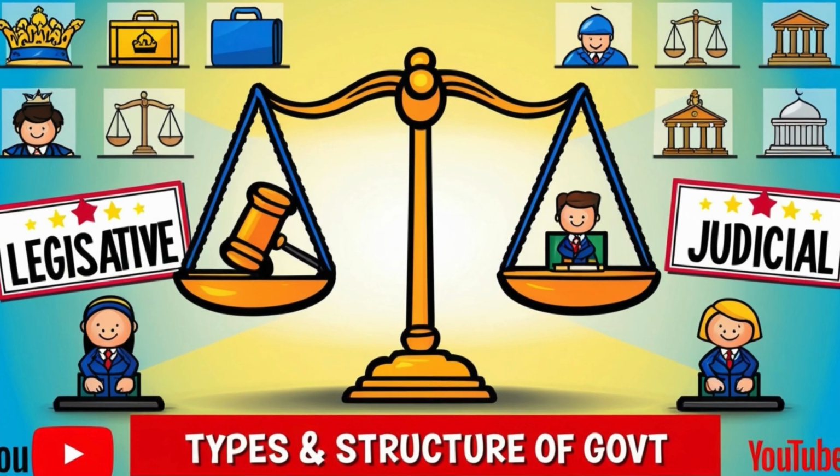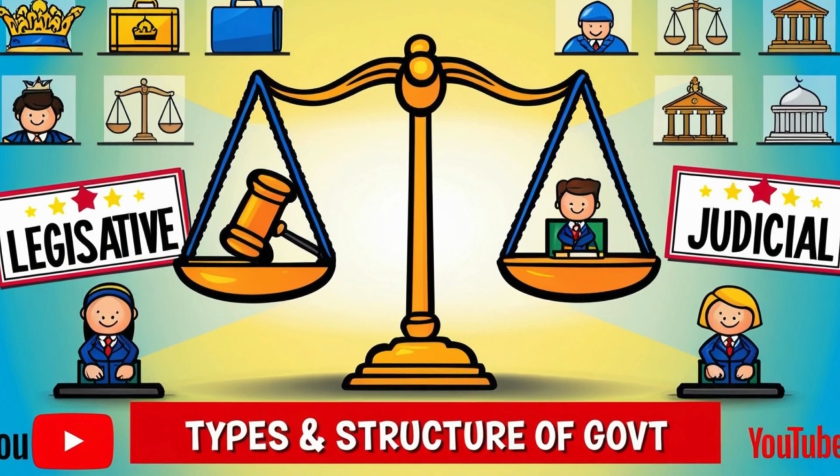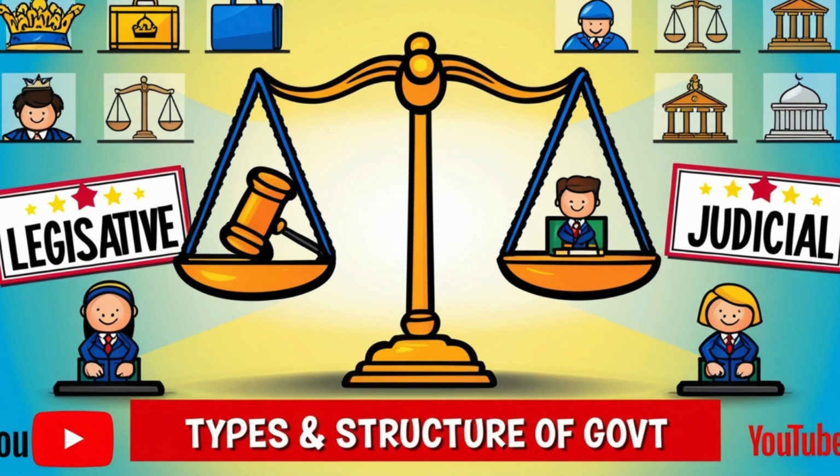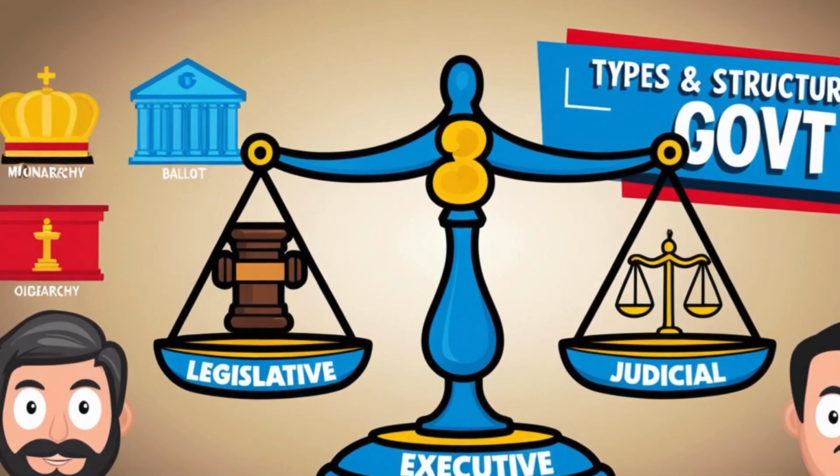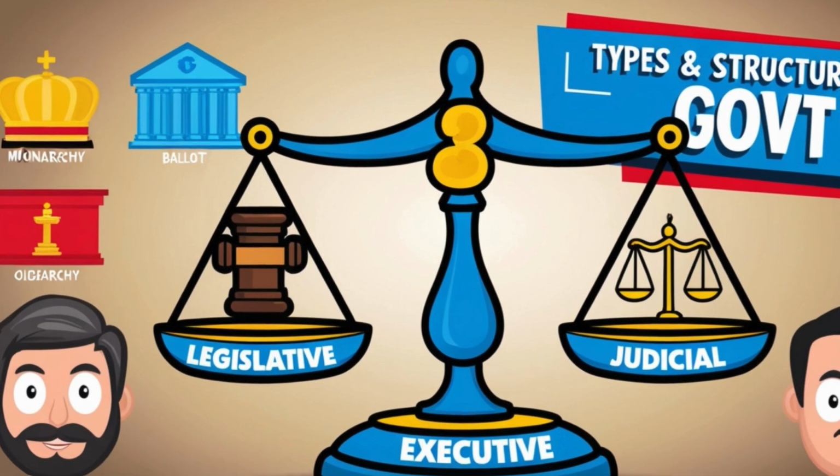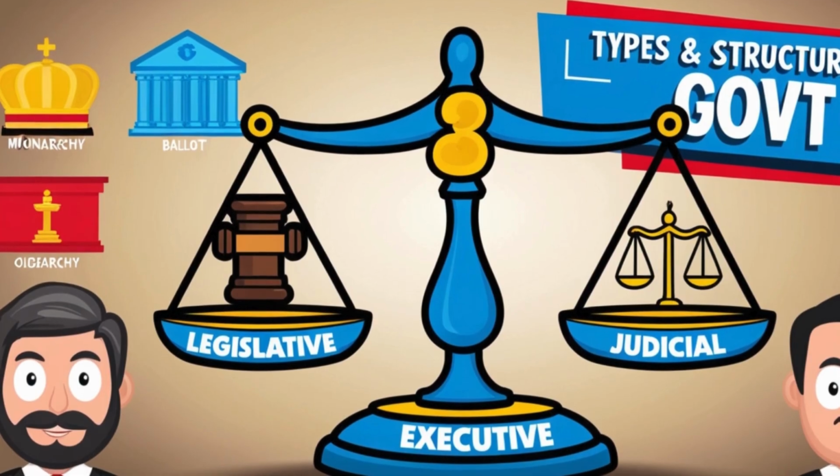What is government? Government is the system or group of people that has the authority to make rules. When you're talking about government, you're talking about a group of people who have been given the authority to make rules, to enforce rules, and also to manage the affairs of a state. When you hear the word government, a lot of students run away, like, I don't like that subject, but it's actually very simple. If you can relate it to your environment, to your society, you'll be able to understand it properly.